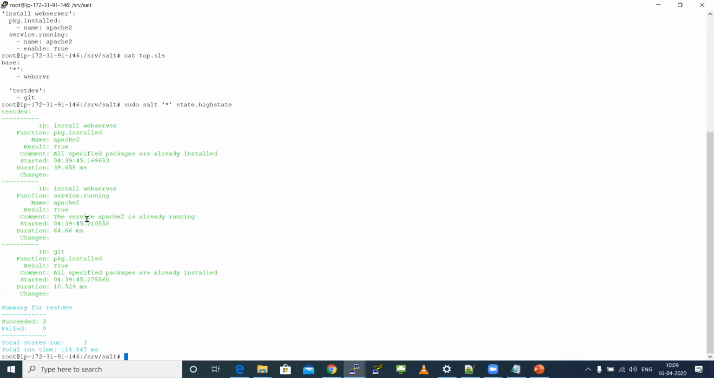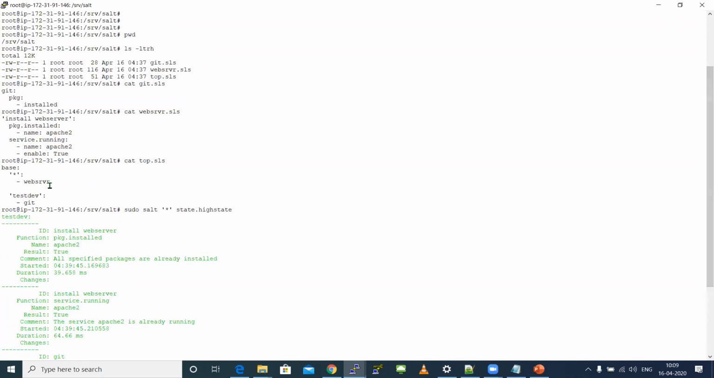See now, here I have only one child machine. So Apache and Git will get installed only on test dev. While you are practicing, you can have two children. So on all the children, Apache will get installed, but only on test dev, Git will get installed, which means the Git package will get installed.